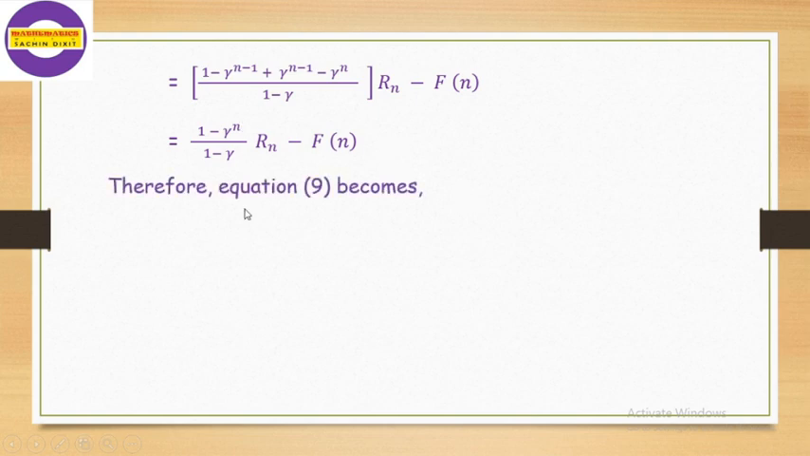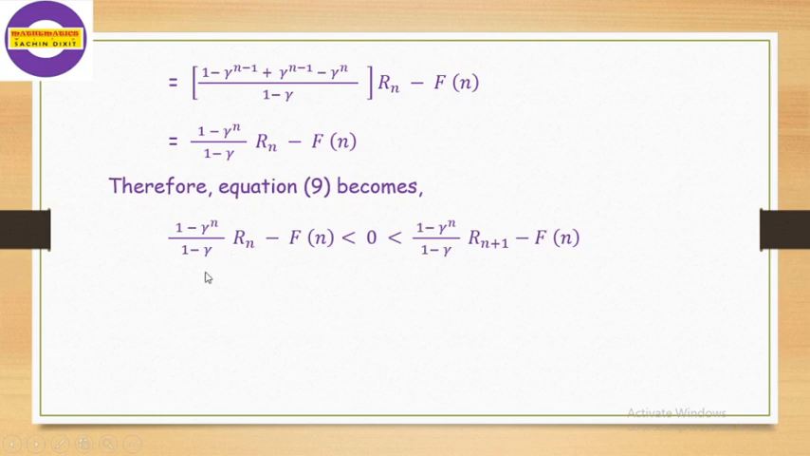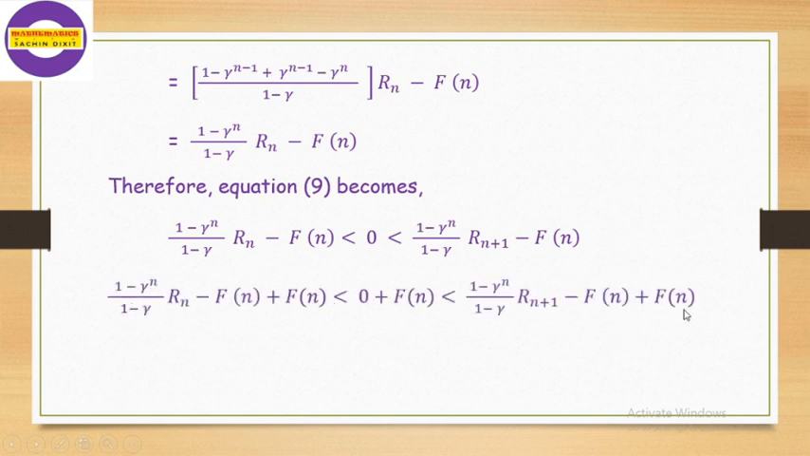And now we substitute this value in equation number 9. We get the expression as 1 minus gamma raised to n divided by 1 minus gamma into Rn minus f of n, which is less than or equal to 0, less than 1 minus gamma raised to n divided by 1 minus gamma Rn plus 1 minus f of n. Now here it is minus f of n, here it is minus f of n. So we add f of n in each and every term in this inequality. So we get this expression.